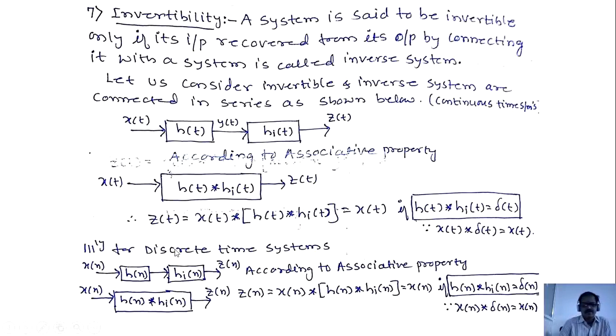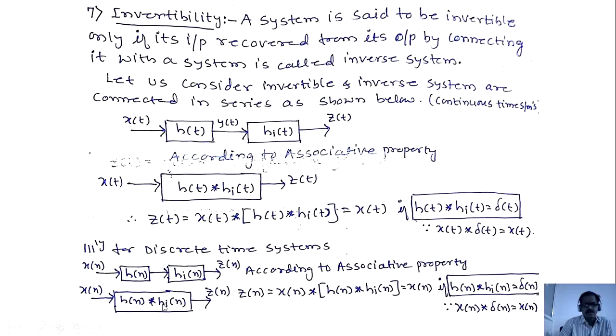Similarly, for discrete time systems, according to the associative property, this is invertible system h of n, this is inverse system h I of n. Input x of n is recovered from its output y of n by connecting another system. This system is called the inverse system. According to the associative property, these two LTI systems are replaced by a single LTI system